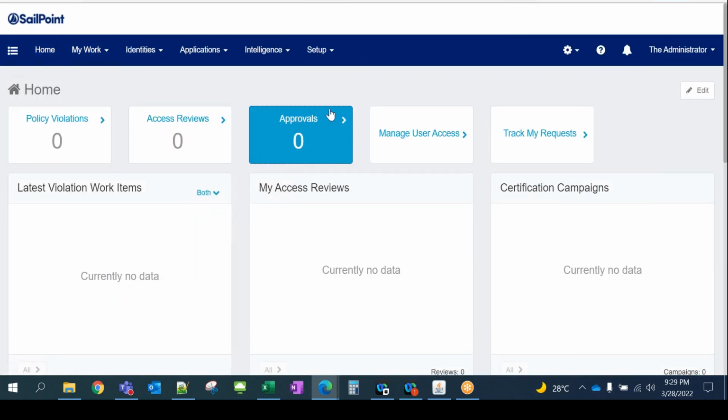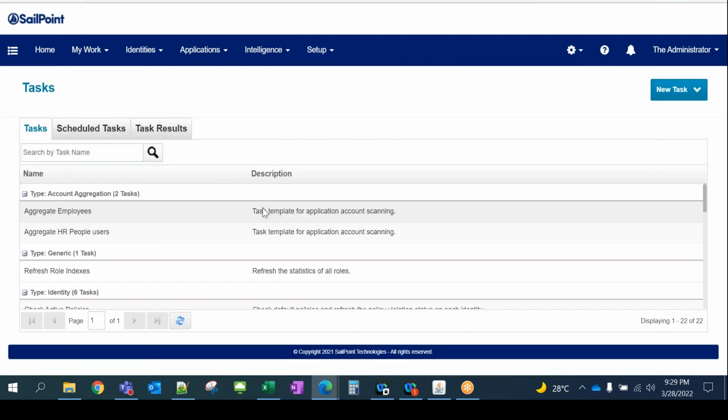The other 2 servers are dedicated to background tasks. Tasks are very heavyweight, so we don't run them on the same server. It's like dividing the work.